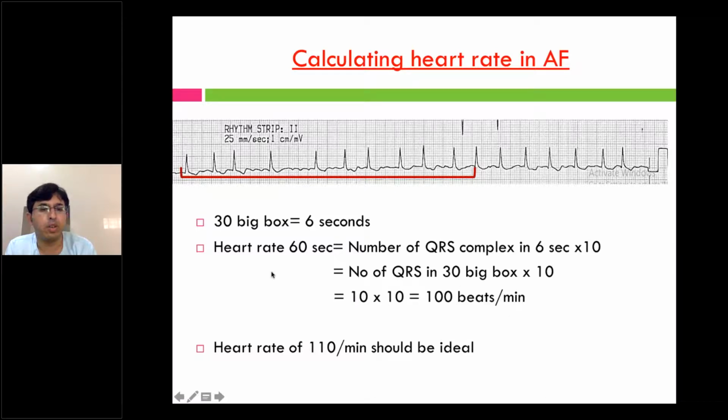Even in the ICU setting or a normal setting, the acceptable heart rate for atrial fibrillation is less than 110. So you need not do anything if the heart rate is 90, 80, 100. You should just accept it and treat other things. Don't be over-aggressive in treating atrial fibrillation to get the heart rate to 60, 70. That's not shown to be beneficial, and in a critical care setting it can usually be harmful, with low BP and low cardiac output.